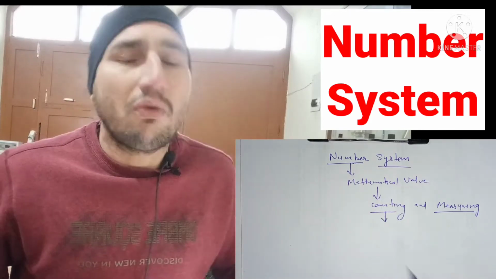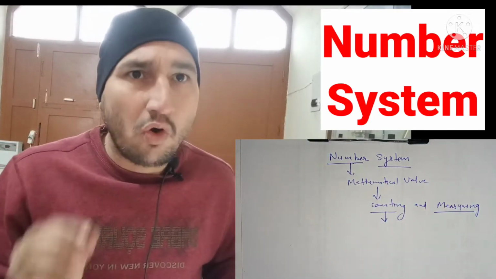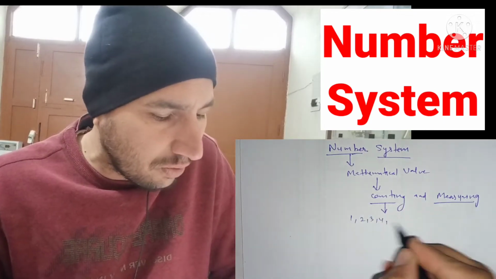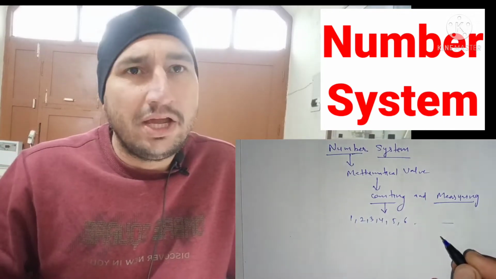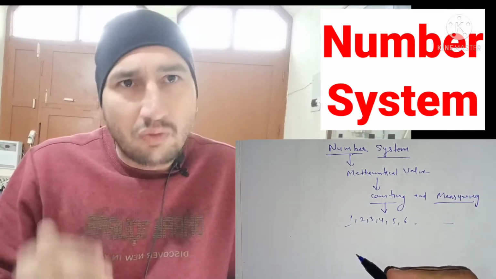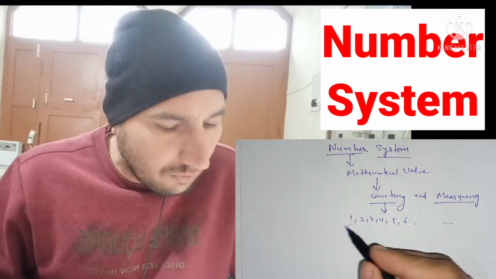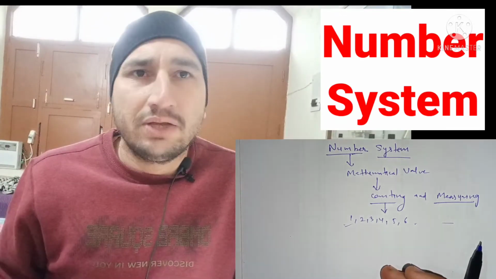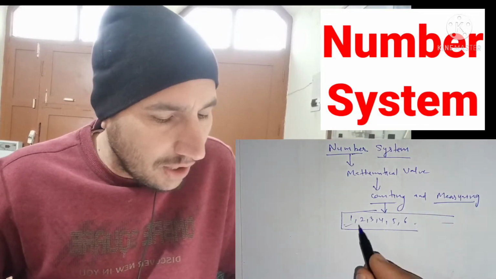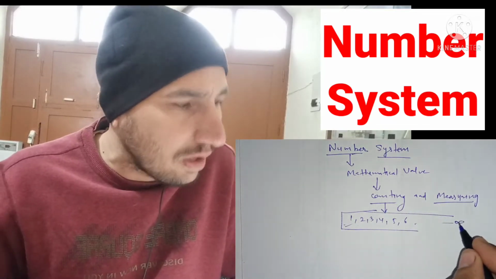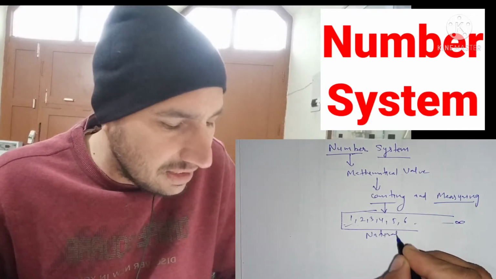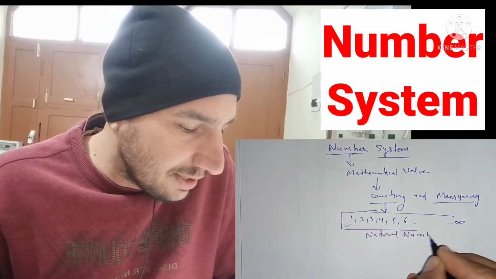And when we talk about counting, when we have to count anything, we always start from 1. 1, 2, 3, 4, 5, 6, in this way. If we have to count the number of students in a class, we start from 1. If we count the number of people in a village, we start from 1. Whatever we are counting, we always start from 1. And these counting numbers 1, 2, 3, 4, 5, 6 and so on up to infinity are called natural numbers.